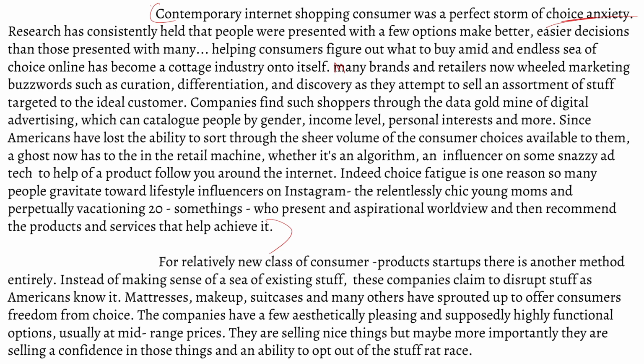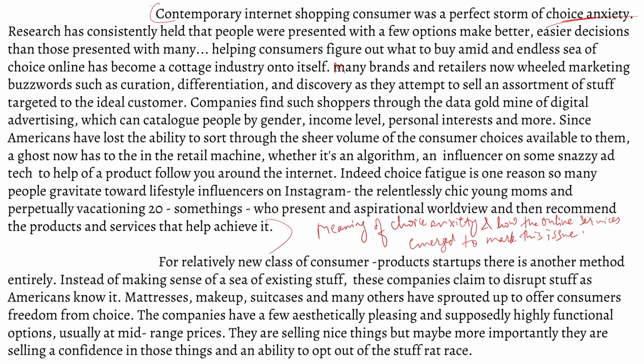So, the central idea of the first paragraph is the introduction to choice anxiety, that's the meaning of the choice anxiety, and how the online services emerged to mark this issue, right? So, you need not write each and every word, you must summarize the central idea of that within 10 to 15 words, right? So let's move on to the second paragraph.